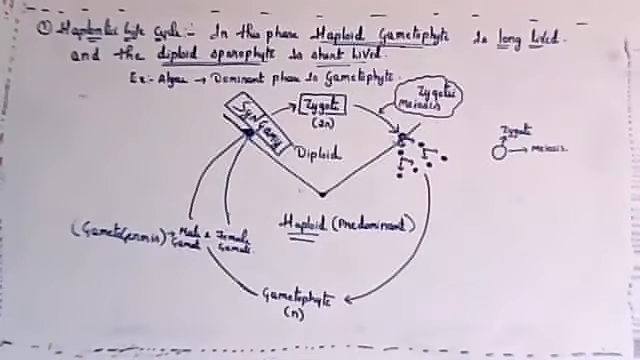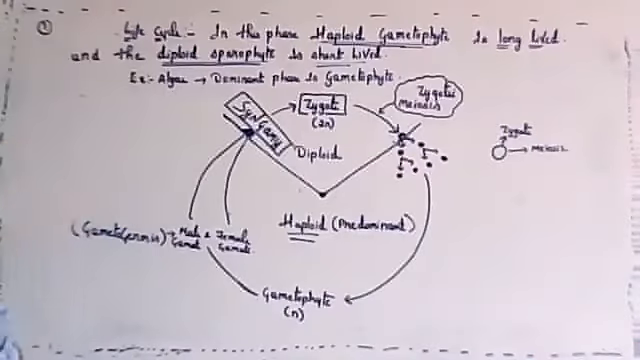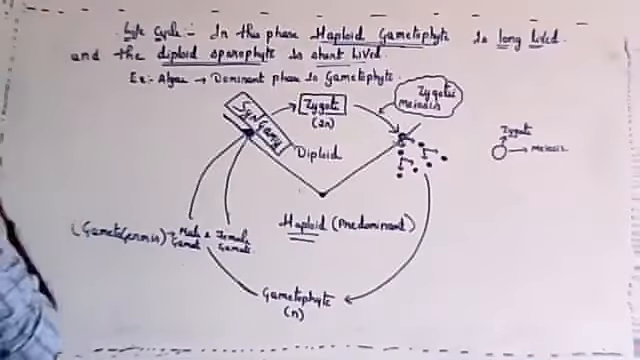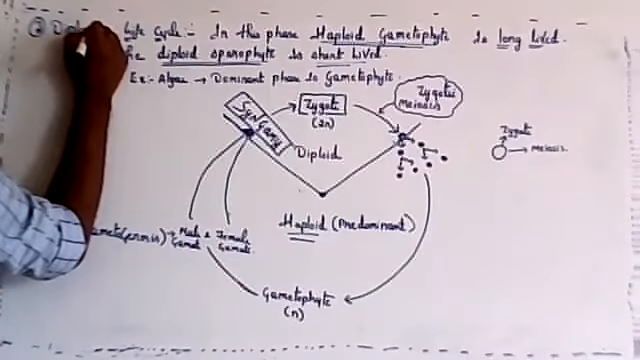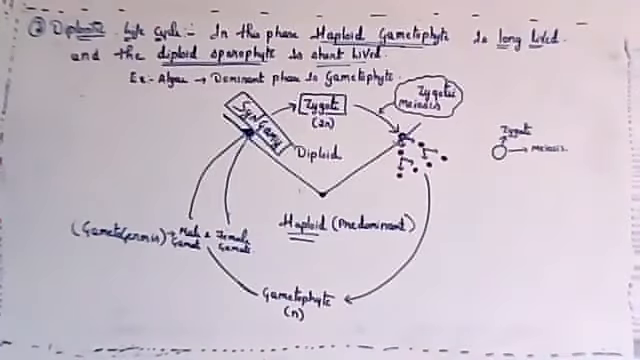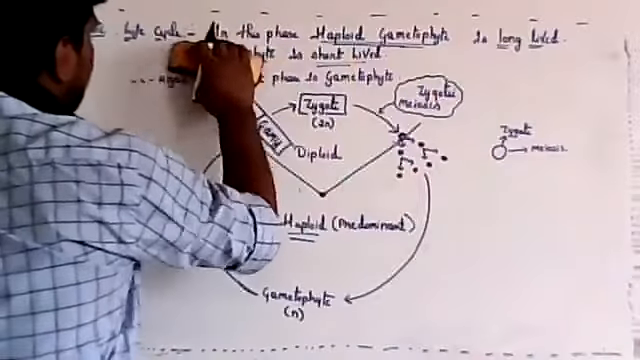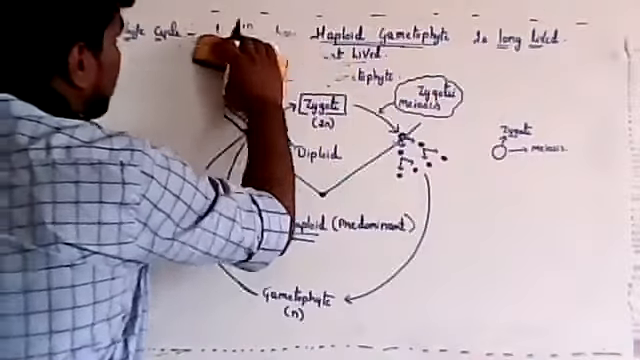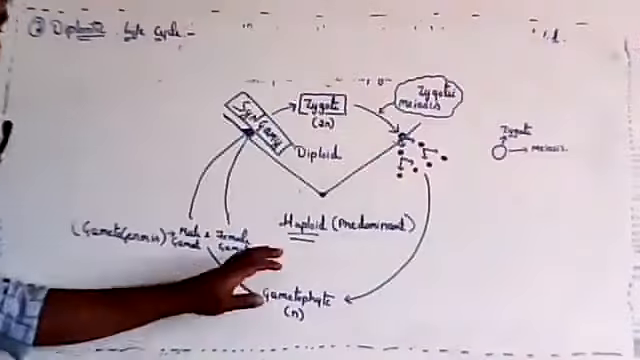The first one is the haploid life cycle. The second one is the diplontic life cycle. In this phase, the diploid sporophyte stage is long lived. This is the diagram for haploid.